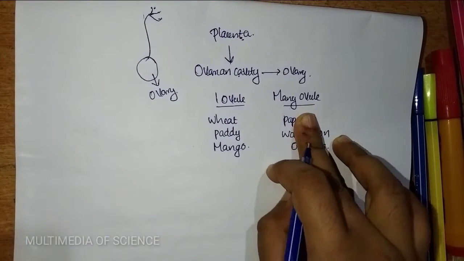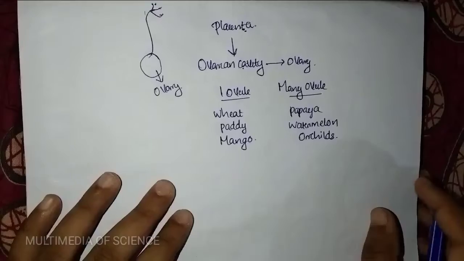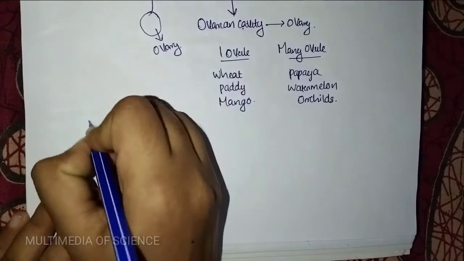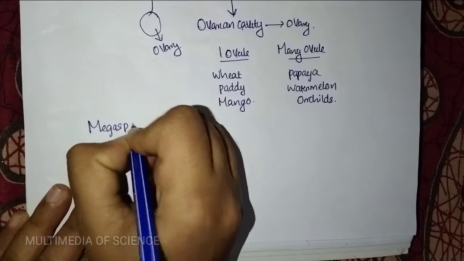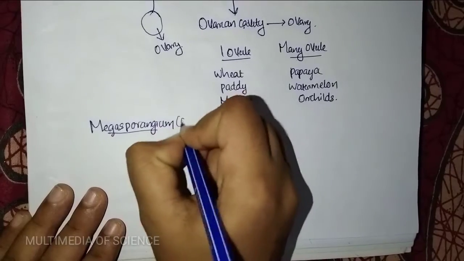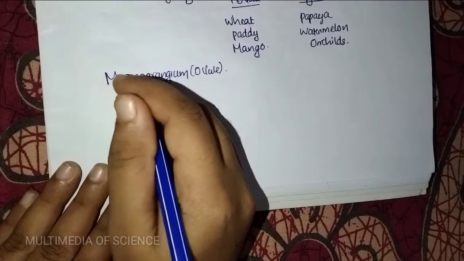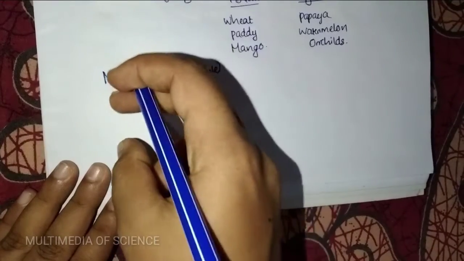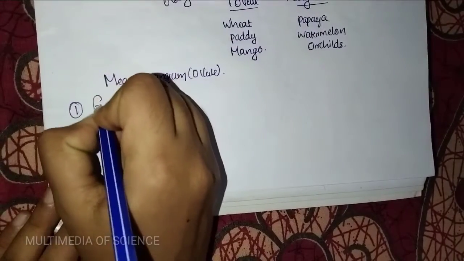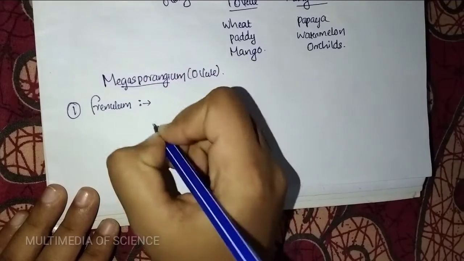Then we are dealing with the ovule. Ovule is otherwise called what? Megasporangia. Next we are dealing with the megasporangia. Another term for megasporangium is ovule. Then we are discussing the parts of the megasporangia. The first one is funiculus. What is the definition of this funiculus?